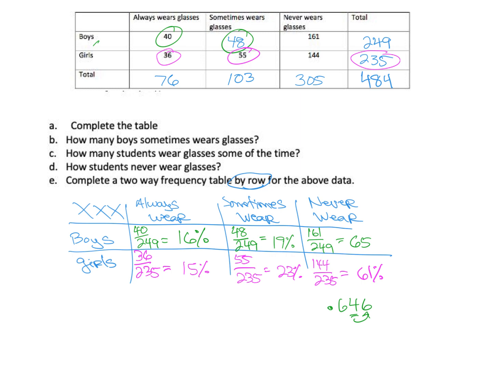Let's go ahead and, we forgot to answer all the other questions. It says complete the table. All right, how many boys sometimes wear glasses? So boys, and then sometimes that would be 48. How many students wear glasses? So overall of all the students, how many of them wear glasses? Oh, sometimes wear glasses. So that's 103. And then how many students never wear glasses? That's all the students together who never wear glasses. That would be 305.